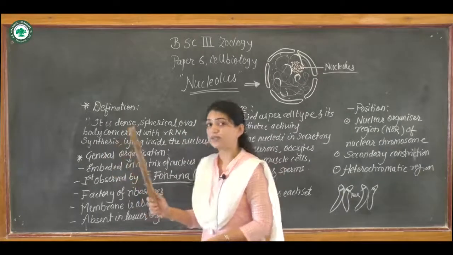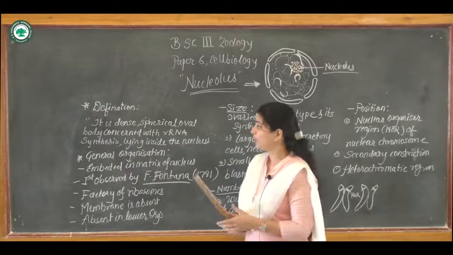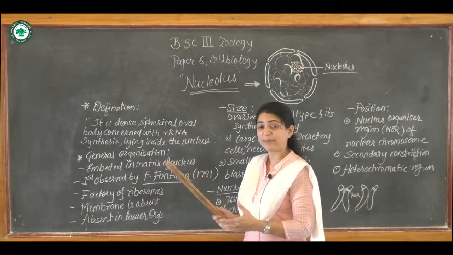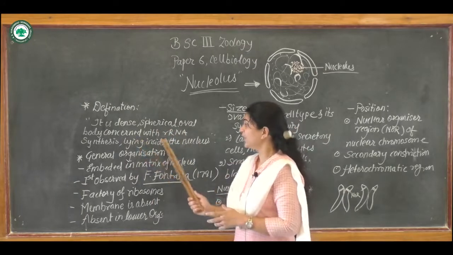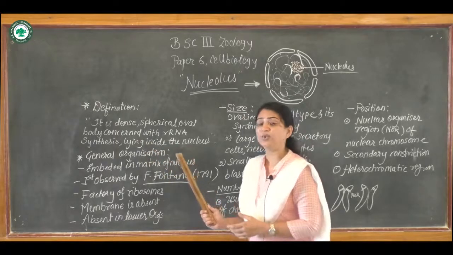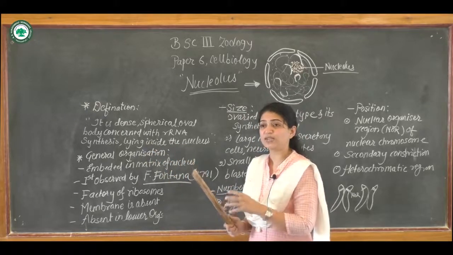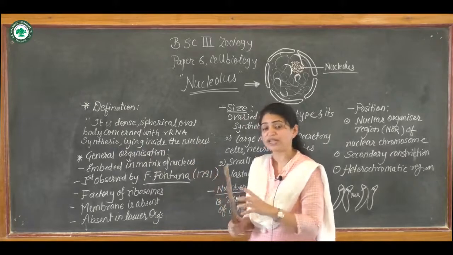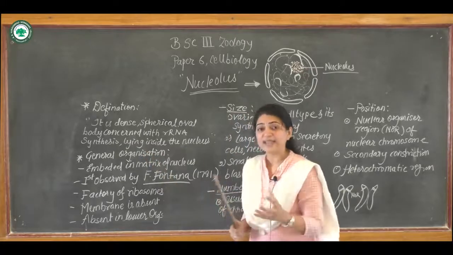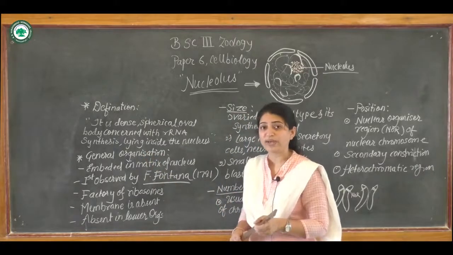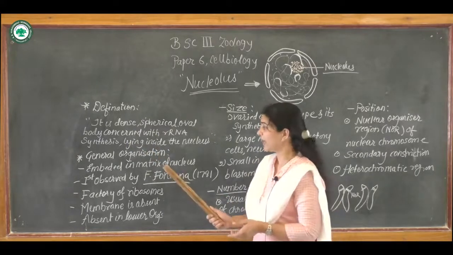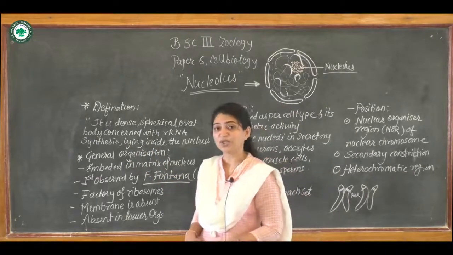Let's see the definition of the nucleolus: it is a dense, spherical, oval-shaped organelle concerned with rRNA synthesis, lying inside the nucleus. So this nucleolus structure is present inside the nucleus, a dense, spherical oval body that is concerned with rRNA synthesis. Next, let us see the general organization.